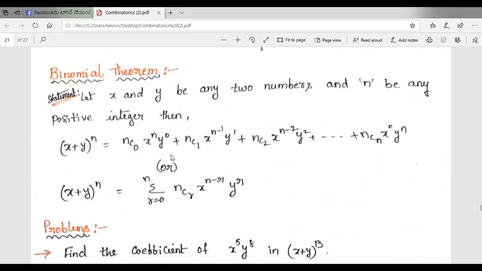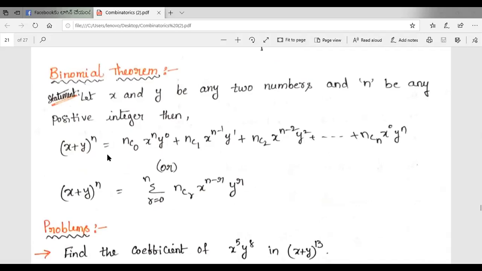So next topic వచ్చేసి binomial theorem. Okay. So statement of binomial theorem is, let x and y be any two numbers and n be any positive integer, then x plus y whole power n is equal to nc naught x power n y naught plus nc1 x power n minus 1 y1 plus nc2 x power n minus 2 y square plus and so on plus ncn x power 0 yn.